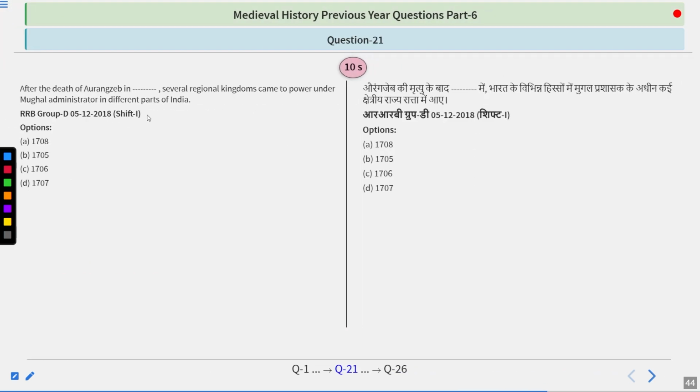After the death of Aurangzeb in dash, several regional kingdoms came to power under Mughal administrators in different parts of India. Options are 1708, 1705, 1706, 1707. So try to figure out this question.